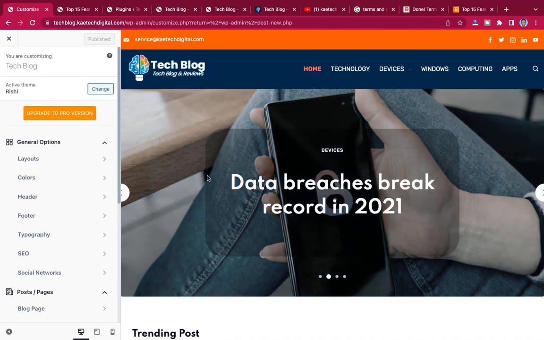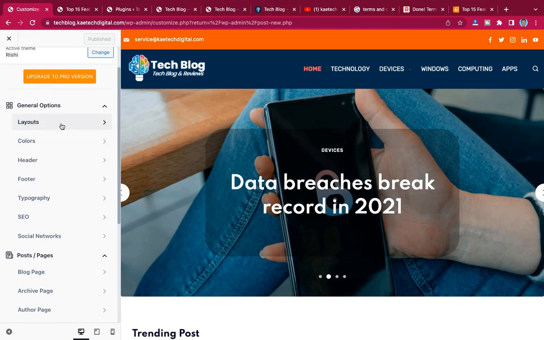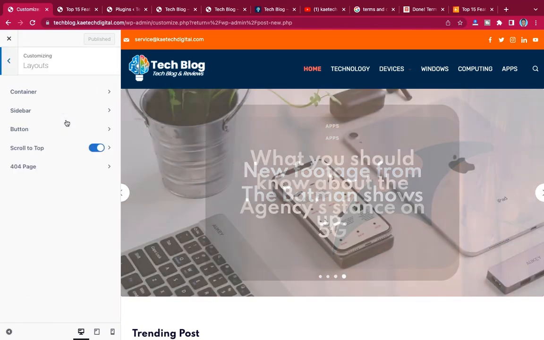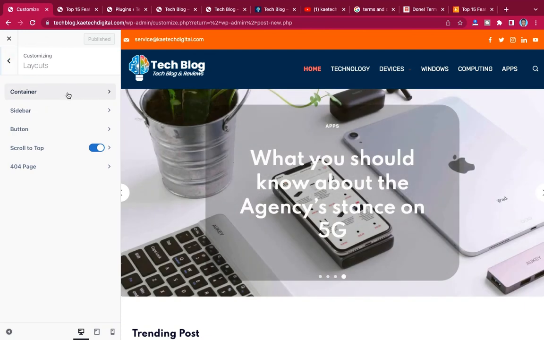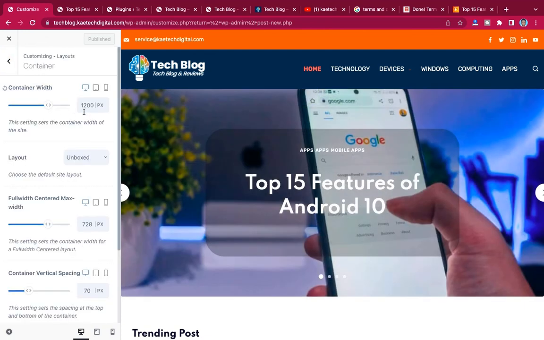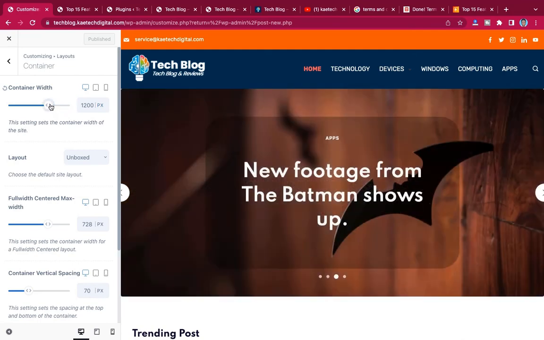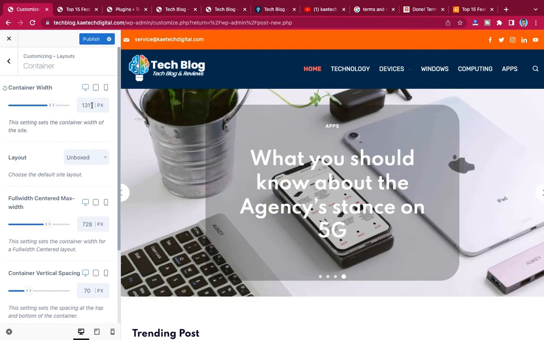Now for instance, if you want to change the layout of the theme, what you need to do is click on layout. This is the width of the container. If you want to change it, you can increase the width to anyhow you want. It depends on you, but I'm going to set it to 1200 pixels.